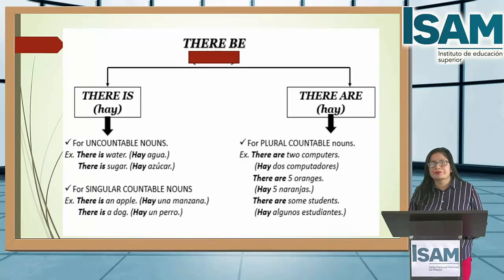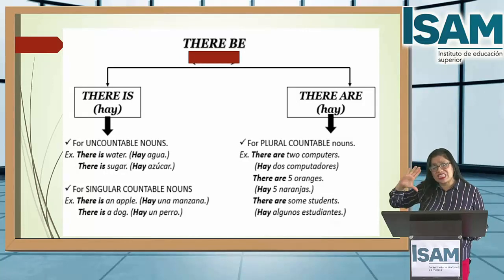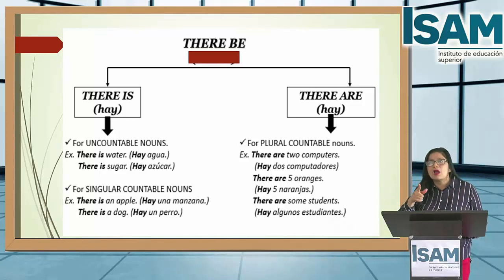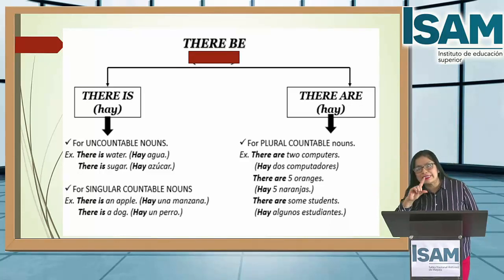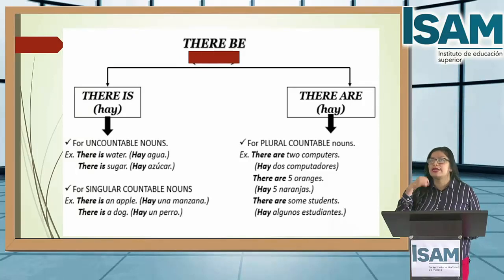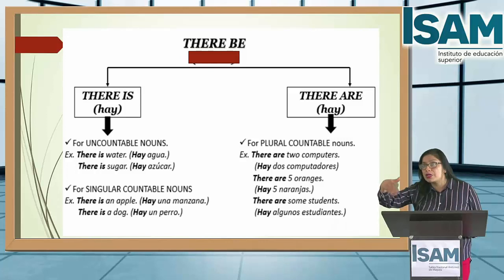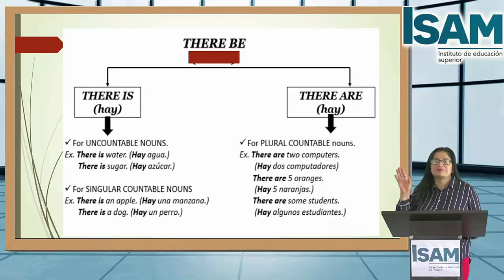Students, observe here. When you know the quantity, you can say there are 5, 4, 7, 10, 20, 30. But when you don't know the quantity, cuando usted no sabe la cantidad, va a utilizar el some. Pero cuando usted sabe, menciona la cantidad. For example, there are 5 oranges because you know 1, 2, 3, 4, 5 oranges. But if you don't know how many oranges, only you say there are some.